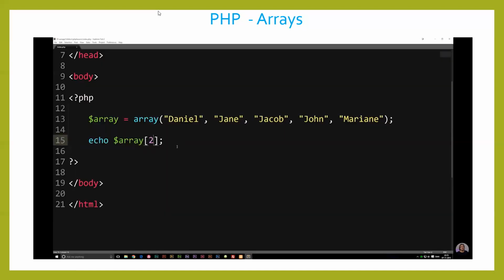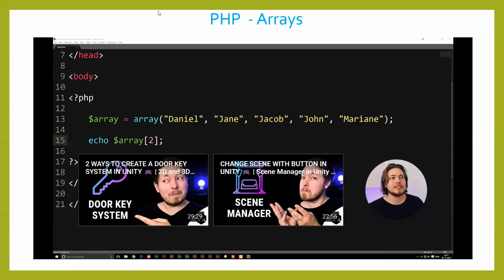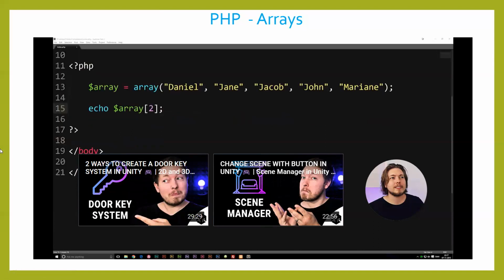So when we talk about arrays, there are a lot of different things we can do with them, and it can get really, really complicated. You can have an empty array and start putting data into the array by simply assigning it underneath here. There's really a lot of stuff we can do with arrays, and there are a lot of different types of arrays. We have something called associative arrays. We have something called multidimensional arrays. We have a lot of different types of arrays out there. For this episode, we're just going to focus on regular arrays. But in the future, we're going to get into the multidimensional and associative arrays and that sort of thing. For this episode, we're just going to go ahead and end it here, and I'll see you guys next time.